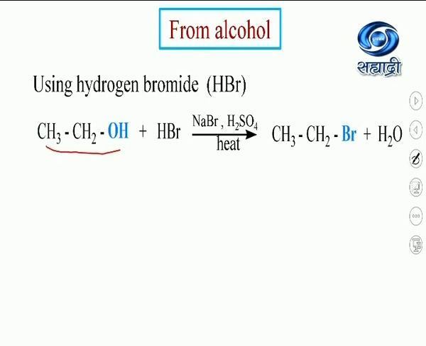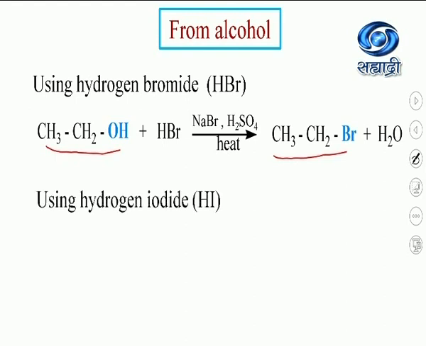They are to be prepared in the reaction mixture. So HBr can be generated using NaBr and H2SO4. When alcohol is refluxed with NaBr and H2SO4, we get alkyl bromide. From ethyl alcohol, we get ethyl bromide.